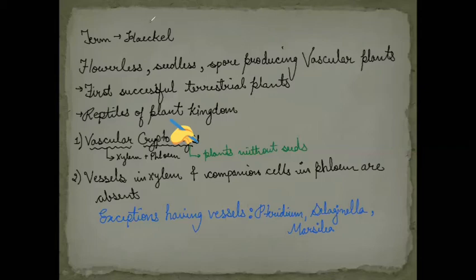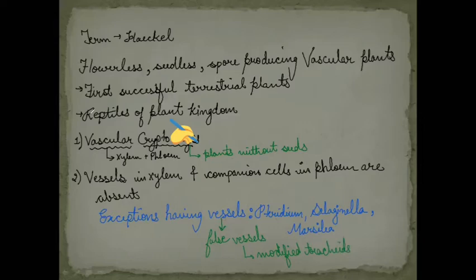So let's talk about these vessels. What are these vessels? These are false vessels. And how are they formed? They are formed by modification of tracheids. Modified tracheids. So these are the points regarding the vascular bundles, that is xylem and phloem elements.